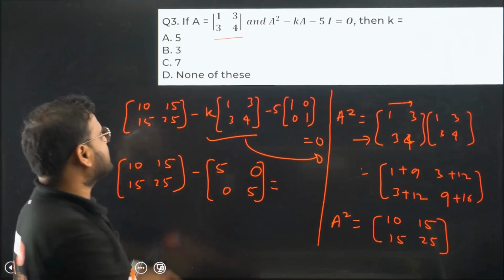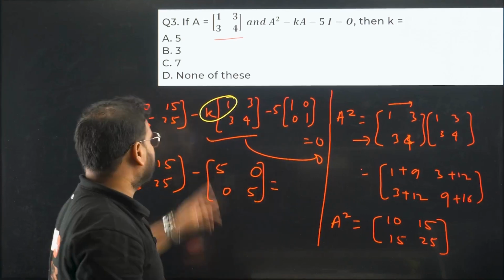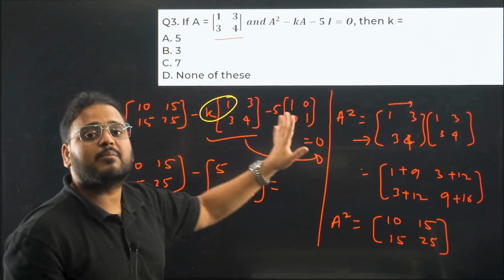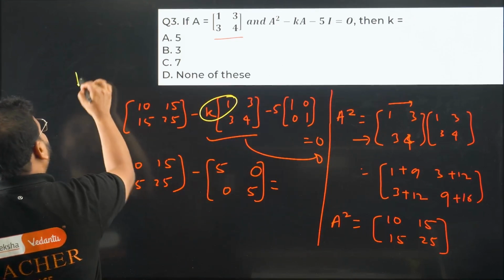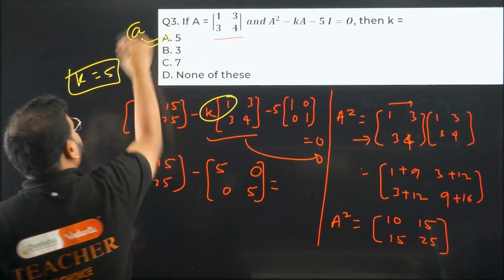Then you can get, this whole thing is 5. Then 5 minus 5 will become minus 10. Here minus 5, here minus 5 becomes minus 10. You already have 10 over here. Then only 10 minus 10 will become 0. Hence, the answer is K equal to 5. Option A is correct. Got it?